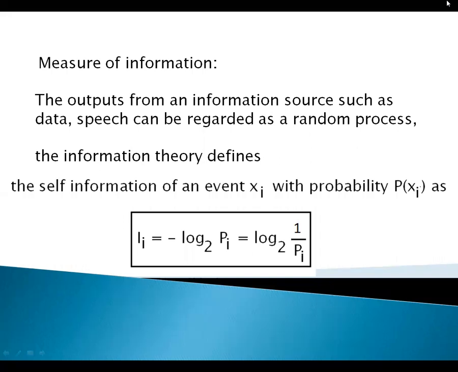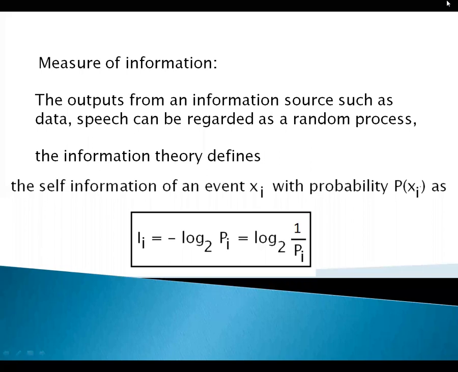The outputs from an information source, such as data or speech, can be regarded as a random process. If it is a random process, the information theory defines its self-information.